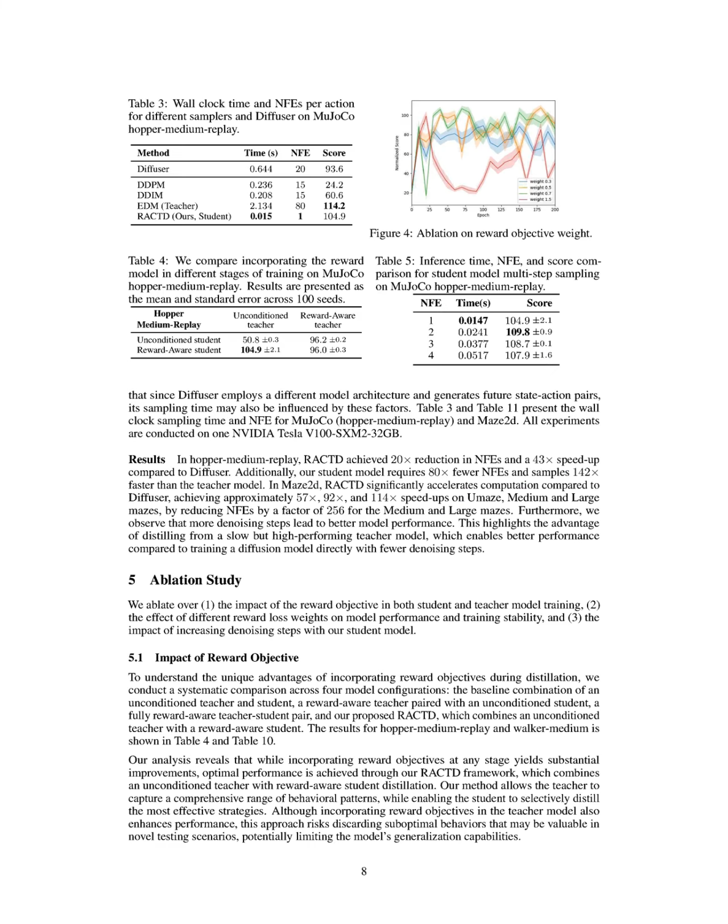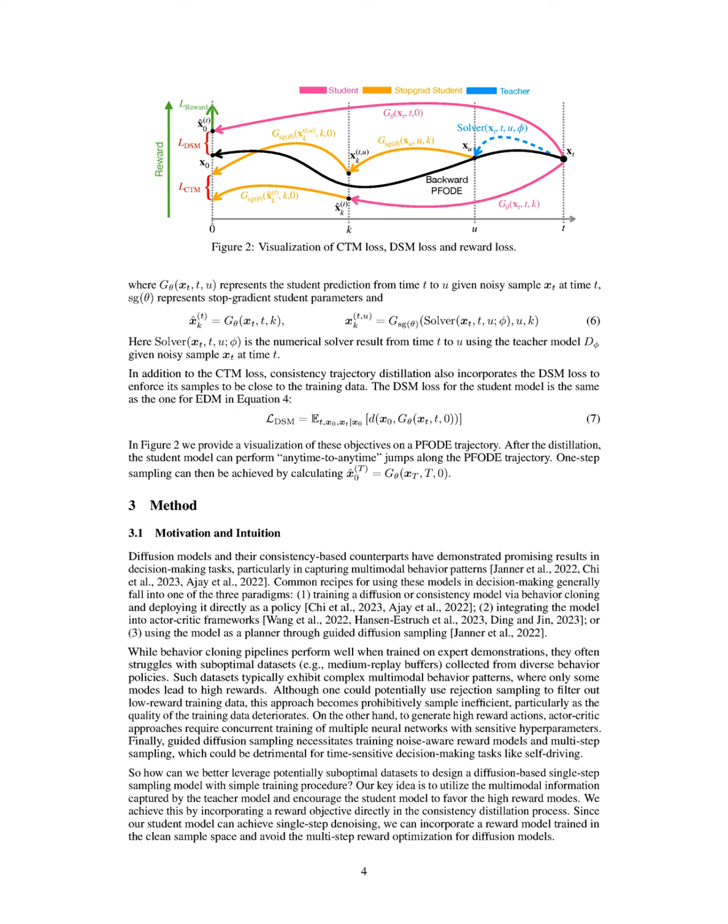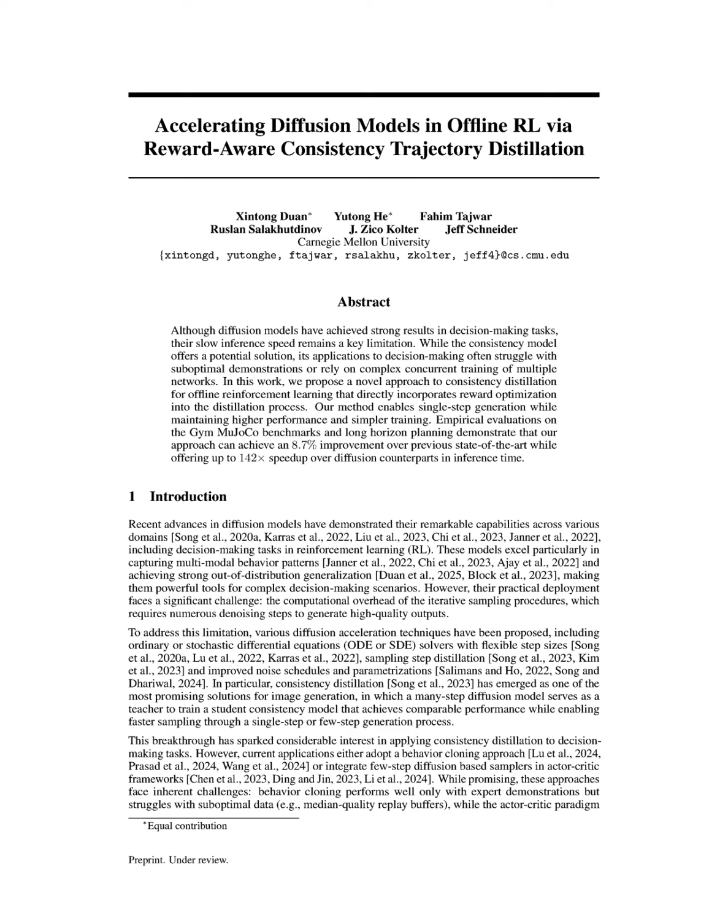The RACTD approach, while innovative, has some limitations that could impact its scalability and generalizability. One potential drawback is its reliance on the quality of the training dataset. The method may struggle with suboptimal data, as it is designed to favor high-reward modes, which could lead to discarding valuable behaviors present in lower-quality data. This reliance on the dataset quality may limit the model's ability to generalize effectively to novel scenarios, particularly if the training data does not encompass a diverse range of behaviors.